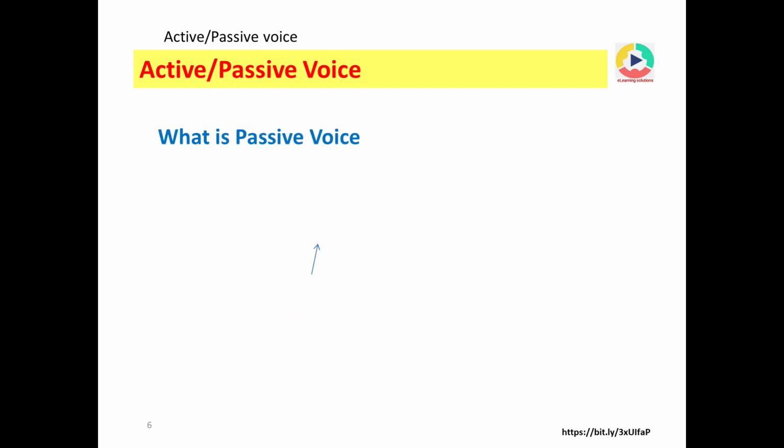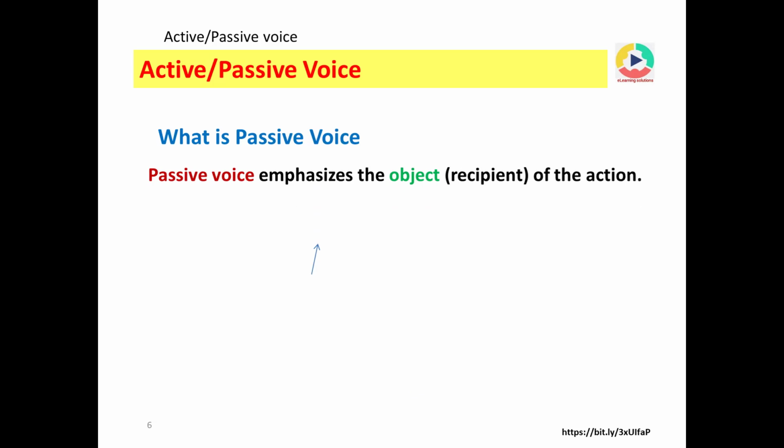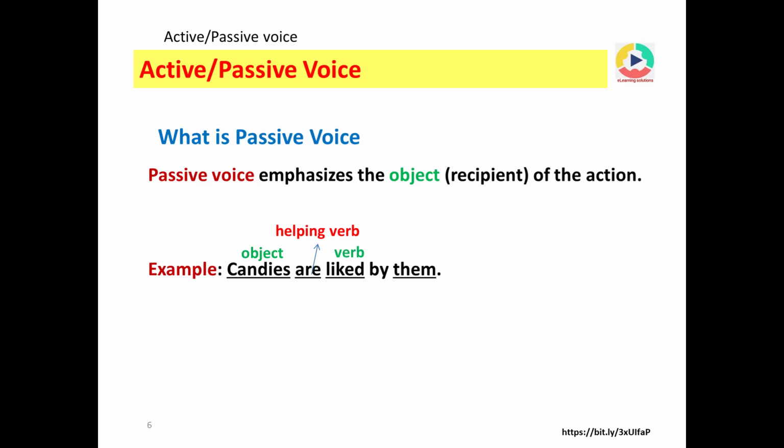What is passive voice? Passive voice emphasizes the object. And what is object? Object is the recipient of the action. Object is the thing on which action is done. Example: Candies are liked by them. Candies, object; are, helping verb; liked, verb; by them, subject.